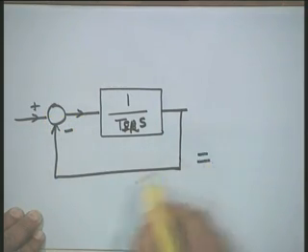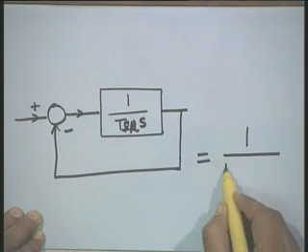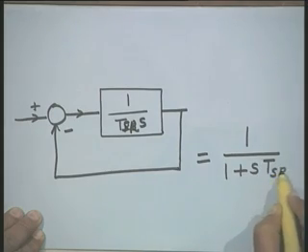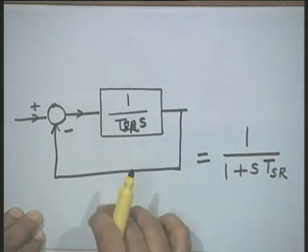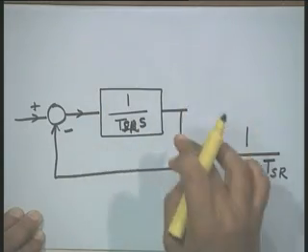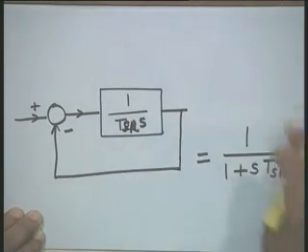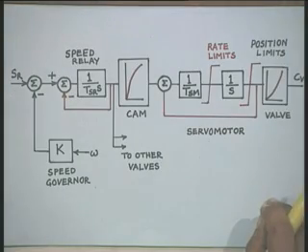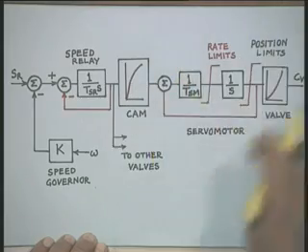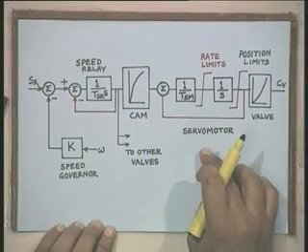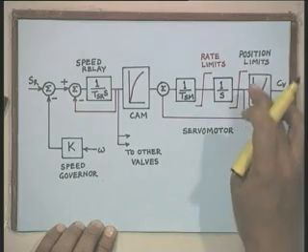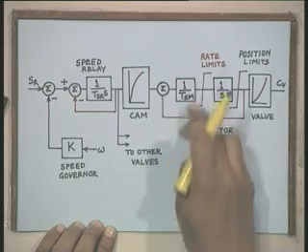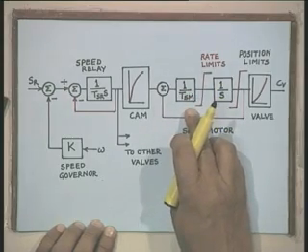Now, this can be replaced by an equivalent transfer function of the form 1 over 1 plus S times TSR. That is, the transfer function which represents the integrator and a negative feedback is represented by a first-order transfer function of this form. Similarly, here is the transfer function of the servo motor. In the servo motor we represent the rate limit and the position limits, and this is the time constant, 1 upon TSM, the servo motor time constant.